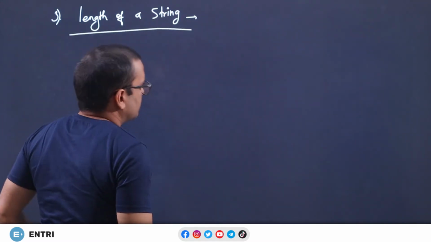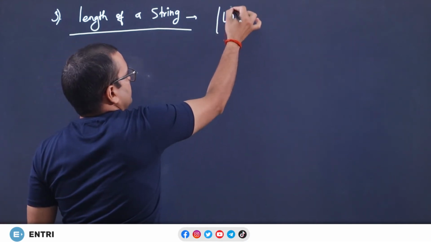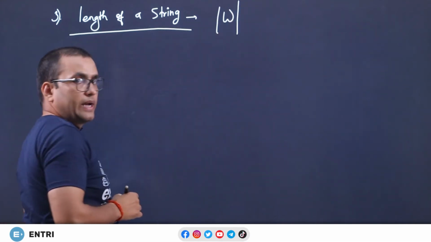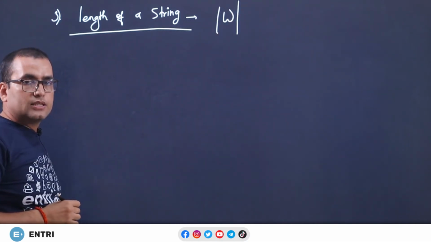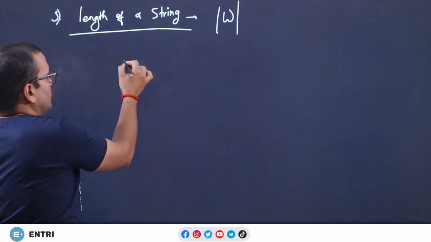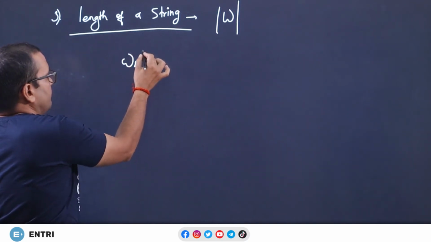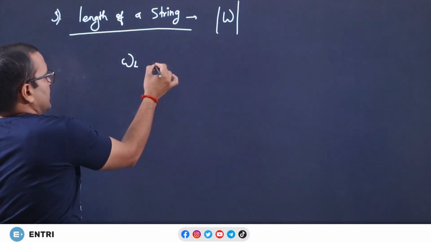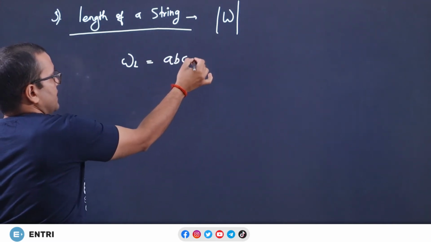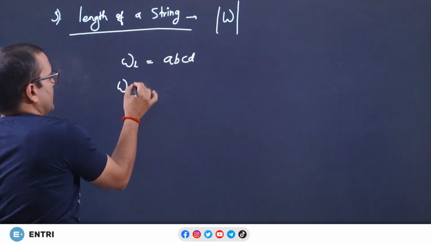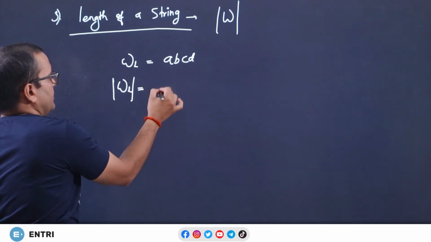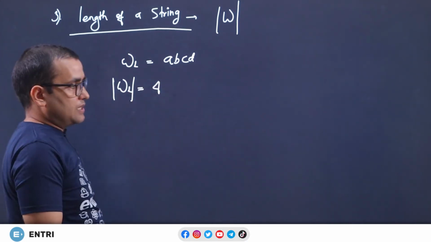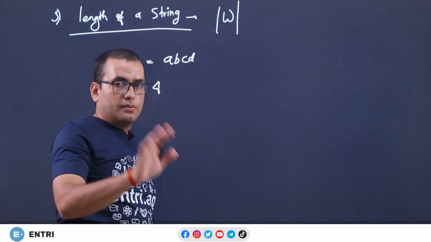So, what about length? It is denoted by mod omega. It is the length of a string. So, what is the length? Length of a string means the number of symbols involved. If I say omega 1 is A, B, C, D, then the length of omega 1, that is mod omega 1, will be 4. The number of symbols involved is the length of the string.